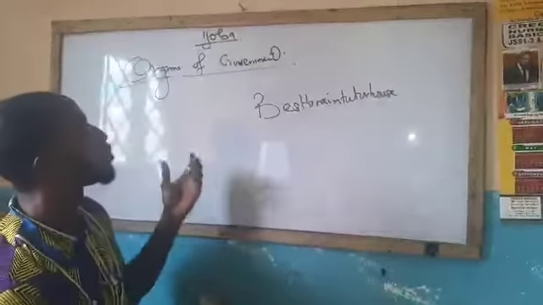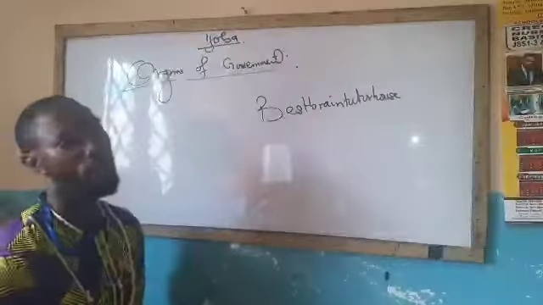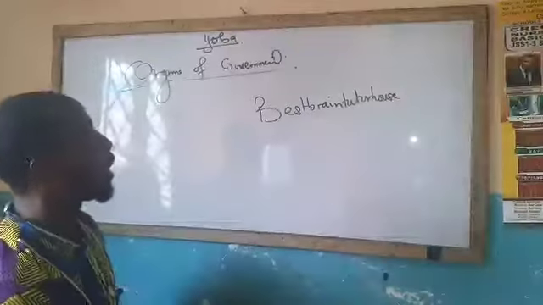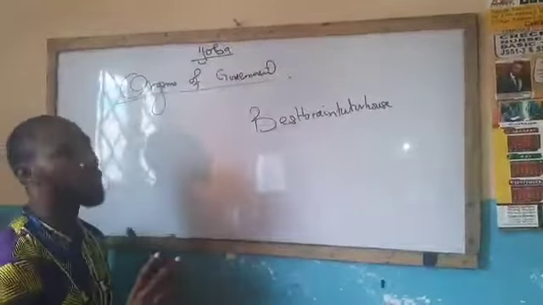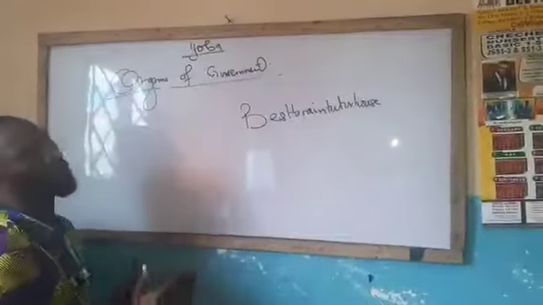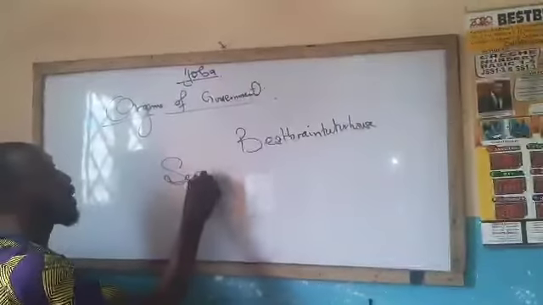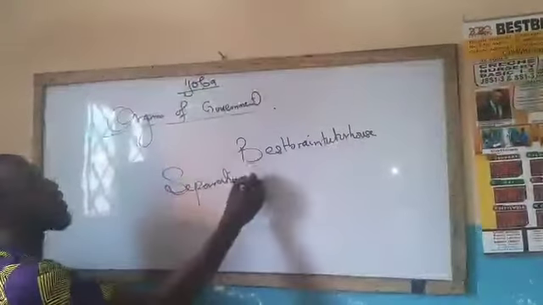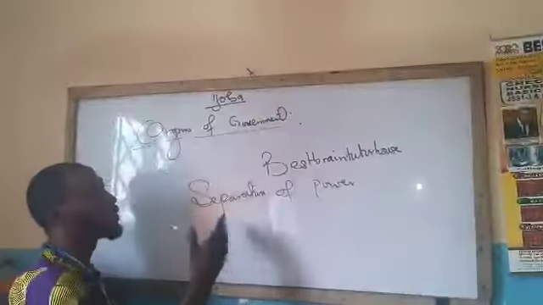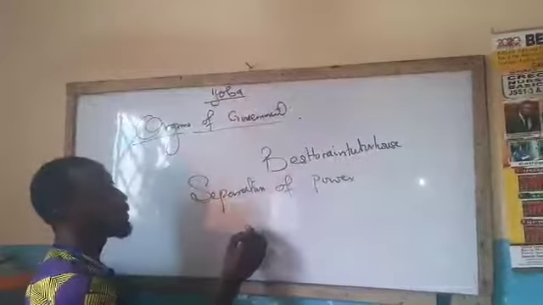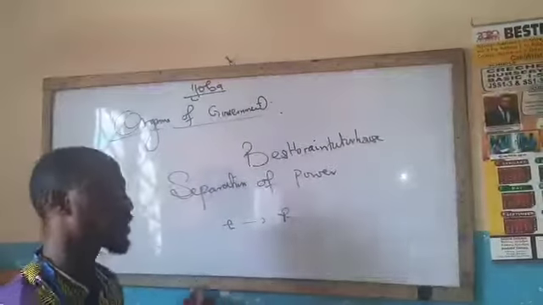Today we are discussing what is referred to as the organs of government. Under these organs of government, so many students are bringing definitions of the organs of government to mean the definition for separation of power. We've corrected a lot of errors made by students. They don't know the difference between election and a republic. We clarified that in our last lecture.